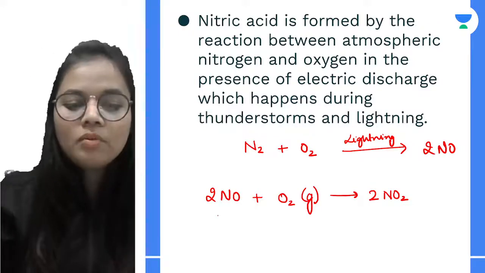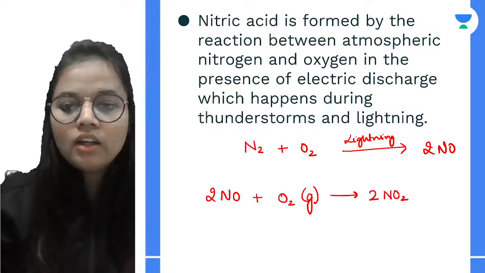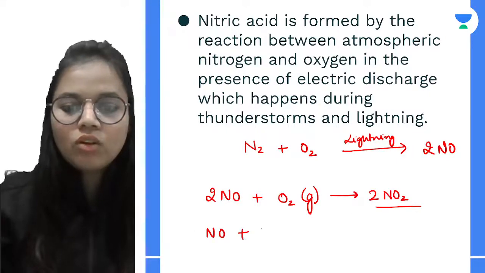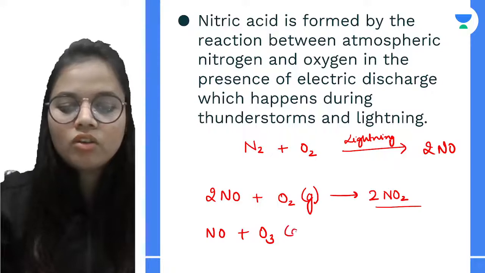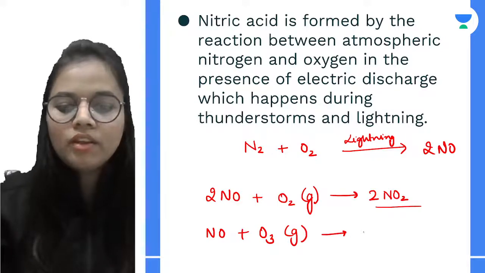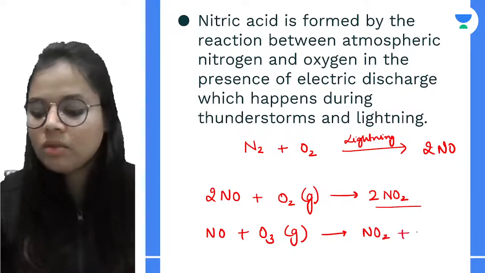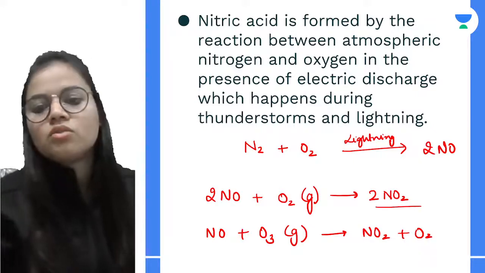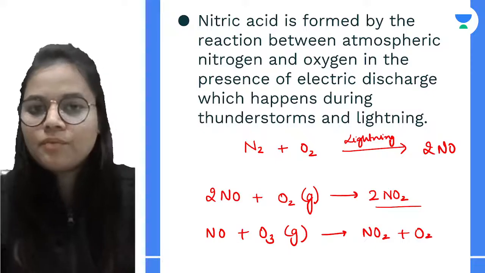This nitrogen dioxide is again a source of pollution. We can also have it in combination with ozone, giving nitrogen dioxide plus oxygen. So these are the basic sources of pollution.